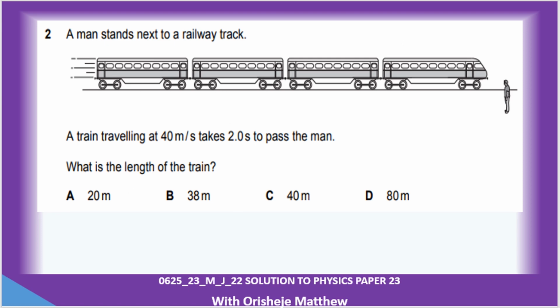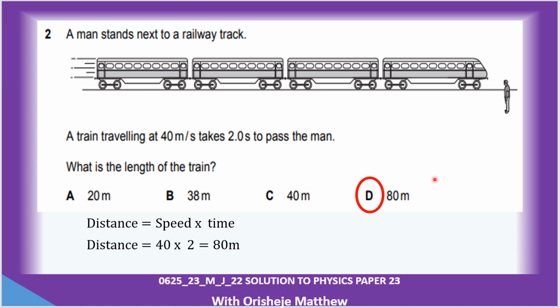A man stands next to a railway track, the train traveling at speed 40 meters per second, and the train took 2 minutes to pass the man. What is the length of the train? So what you need is speed times time to give you that. So that will give you 4800 meters.